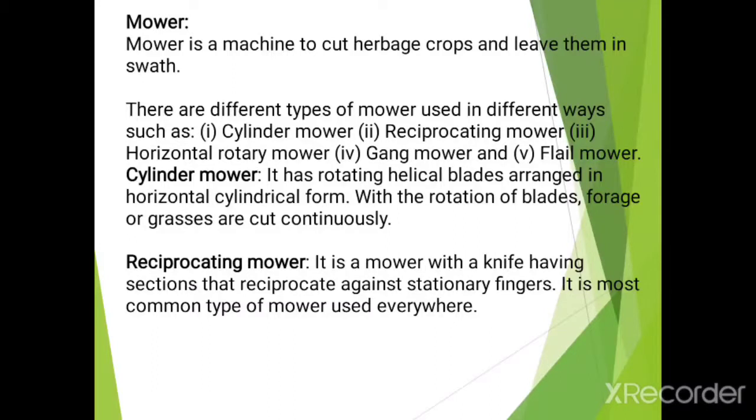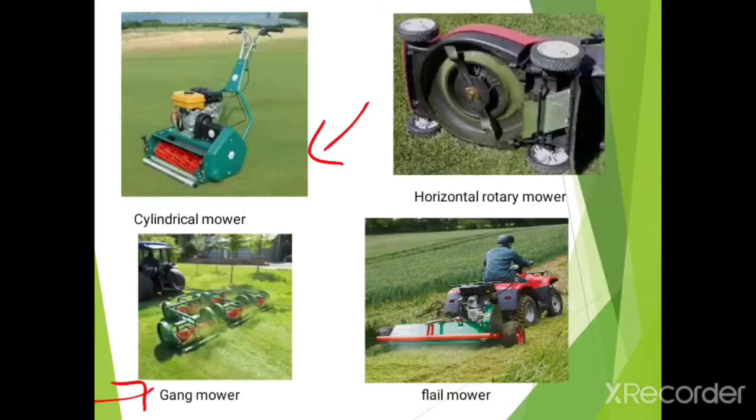With the rotation of the blades, forage or grasses are cut continuously. This is the diagram of the horizontal mower. And this is the diagram of the cylinder mower. It has the blades arranged like this, and it is used to cut the herbage crops.